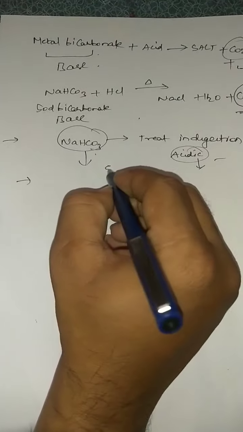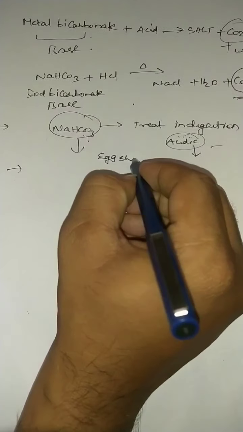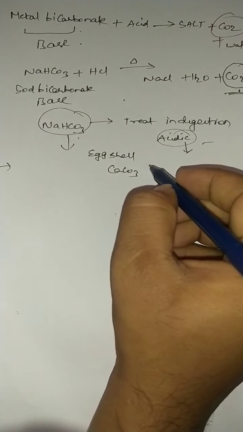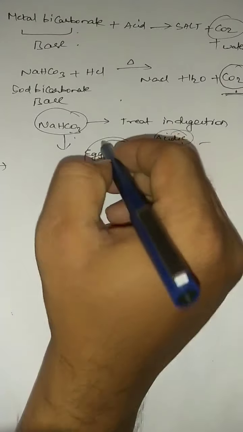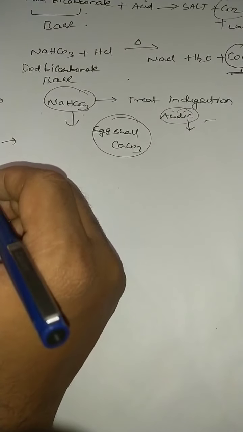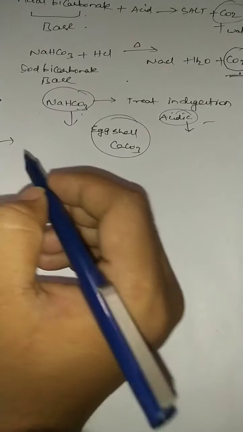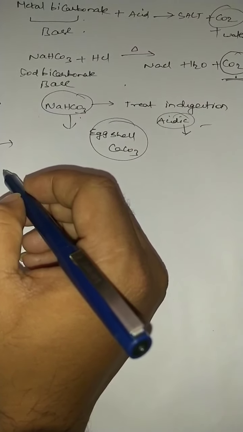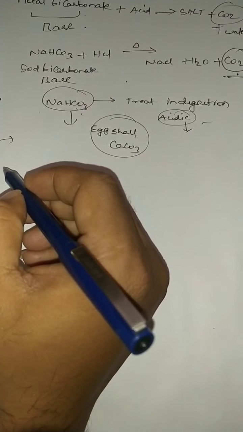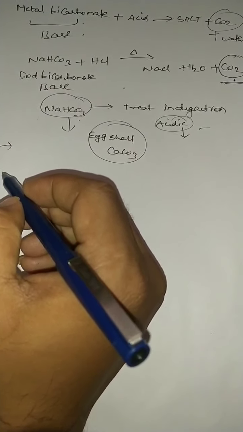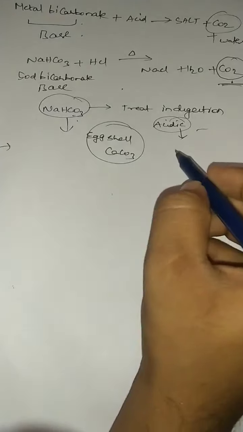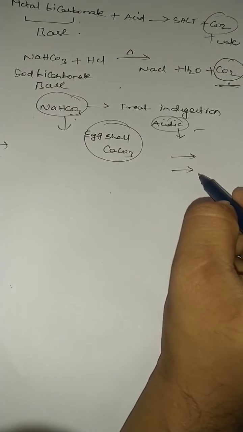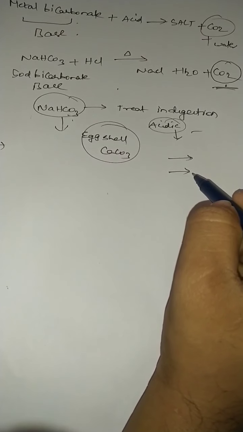Even eggshells mainly contain calcium carbonate. Remember that. Marble, limestone, chalk and even eggshells are made up of calcium carbonate. Carbon dioxide gas doesn't support combustion. Remember that point. Carbon dioxide gas is mainly used in fire extinguishers. If you want to put off a fire, we use carbon dioxide gas. So carbon dioxide gas turns lime water milky, and the other point you have to remember is that carbon dioxide is used in fire extinguishers.